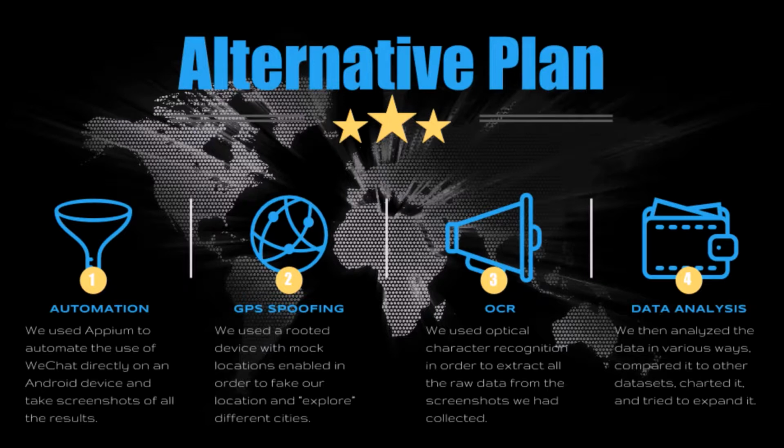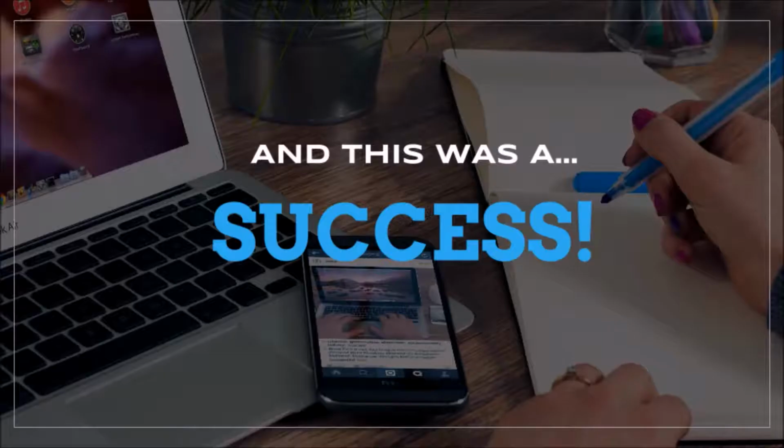Once we had collected and extracted all the data, we could then move to our final step, which is the data analysis part, where we could analyze the data that we had, chart it in multiple ways, compare it against other data sets, extend it, and draw the conclusions that this research project was aiming for. This time, every single step went exactly as planned, which means that this method was entirely successful.